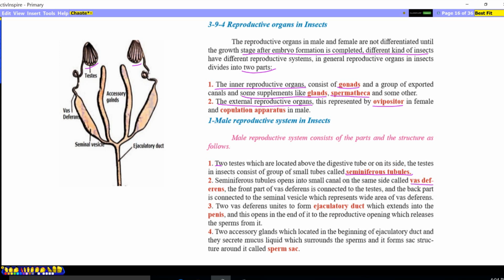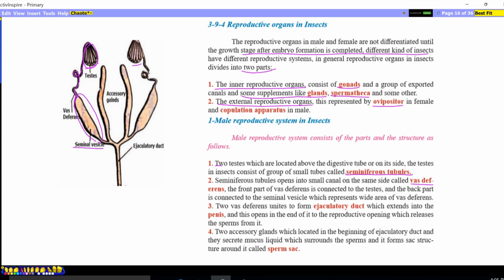The vas deferens in planaria and earthworm have similar parts and similar function. The front part of the vas deferens is connected to the testis and the back part is connected to the seminal vesicle. So one side is connected to the testis and one side to the seminal vesicle, which is a wide area of the vas deferens. Seminal vesicle means the part of the vas deferens which is enlarged or wider to store the male reproductive cells.